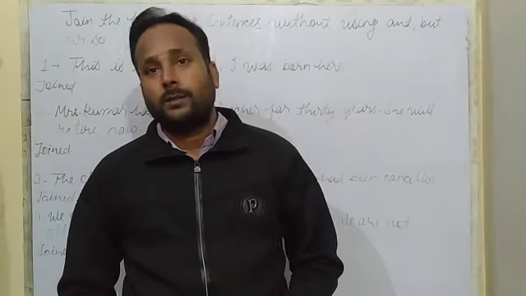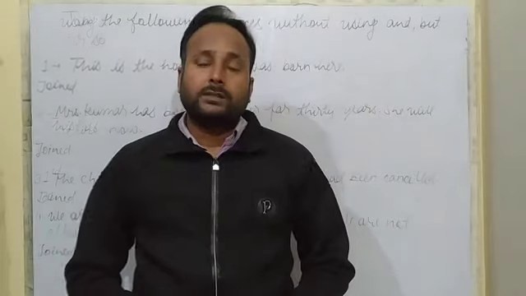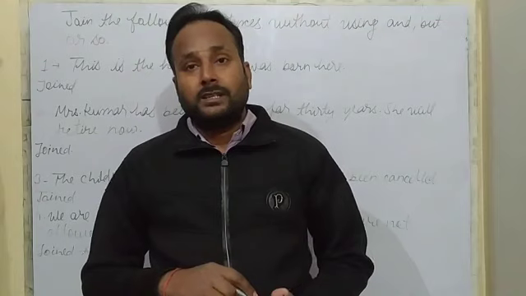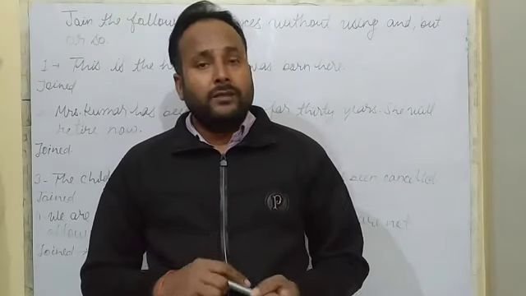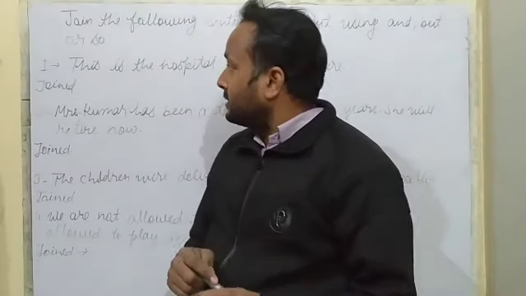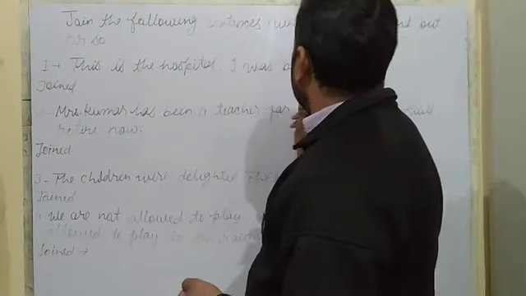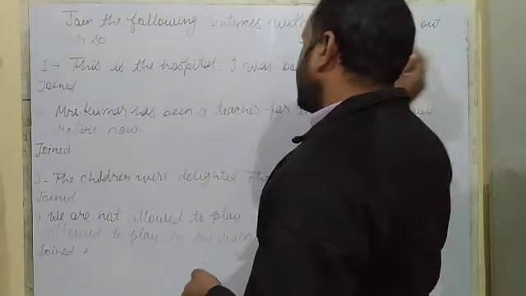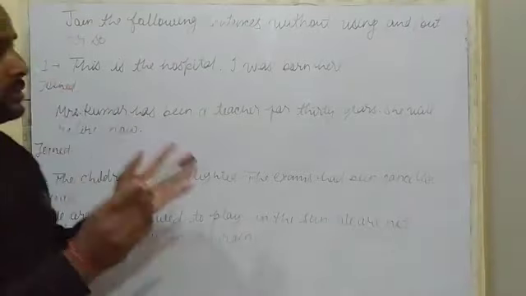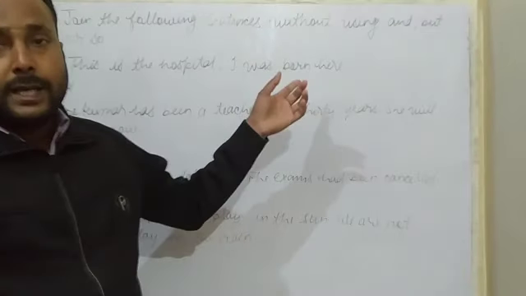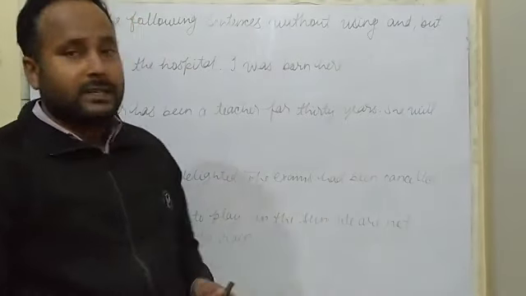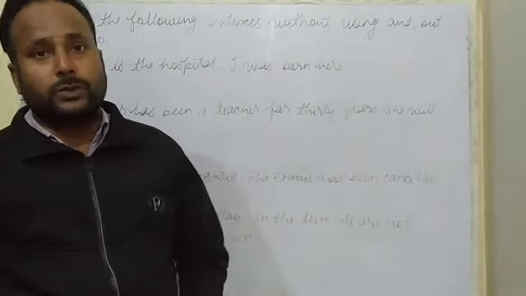Myself, Harish Gangwar, and I'm present here to deliver a class related to the combination of sentences. In ICSE board, you have been given four sentences in question number 4, where you are asked to join these sentences without using and, but, or, so. You don't have to use these words because there are so many options. How can we join these sentences without and, but, also?